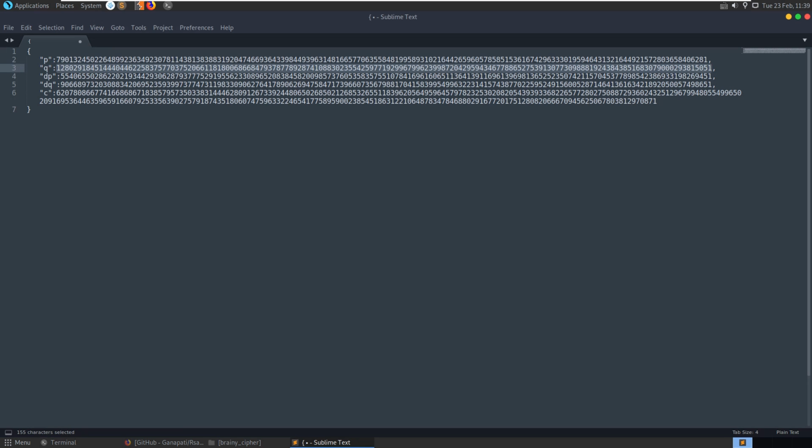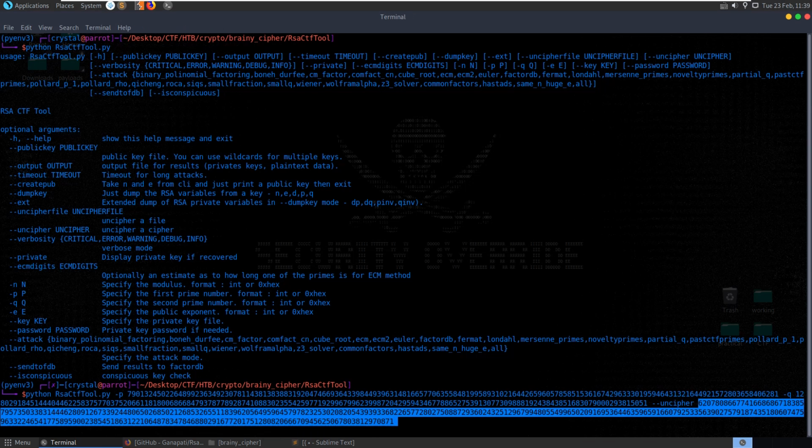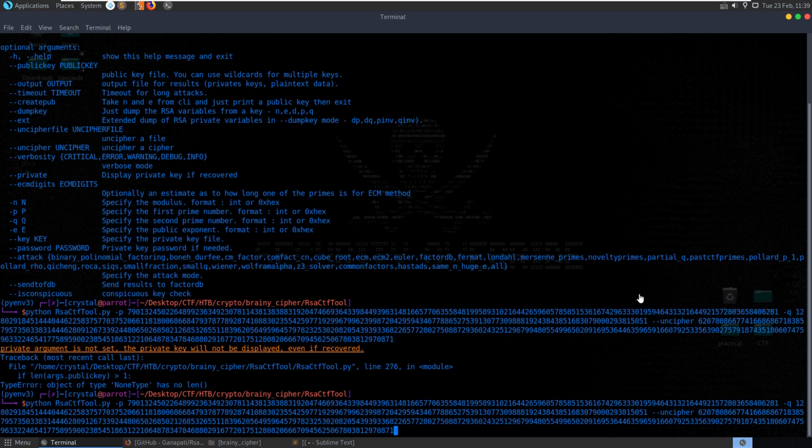And hopefully the format of this isn't an issue. Try to run that. If len args public key greater than 1. Let me try and take out the uncipher bit.